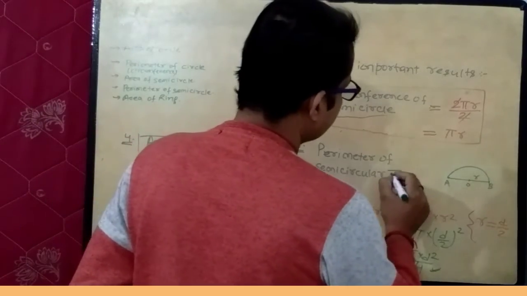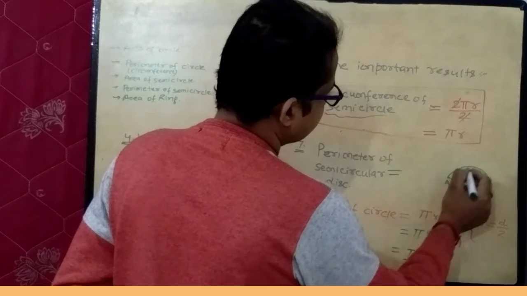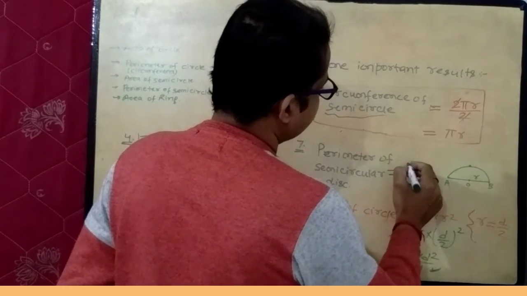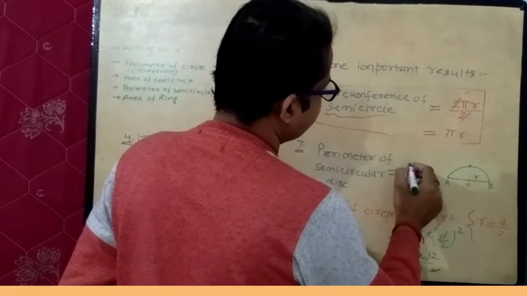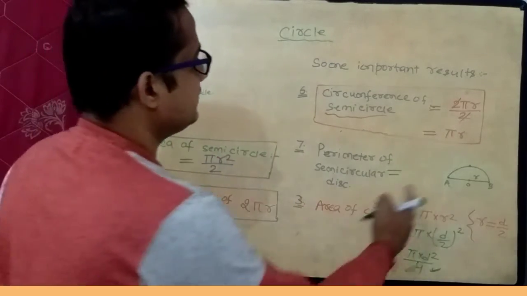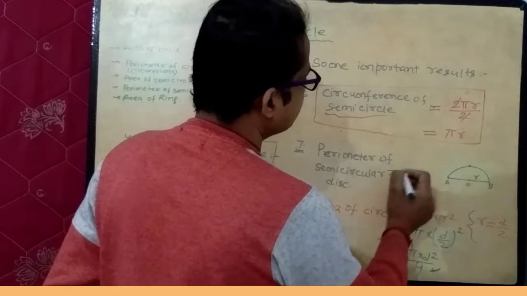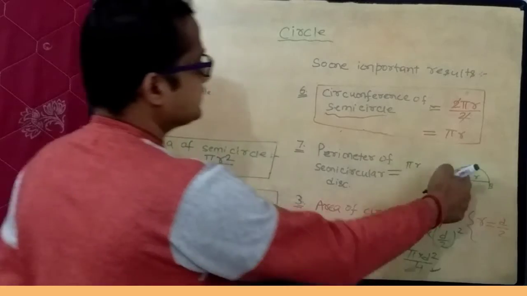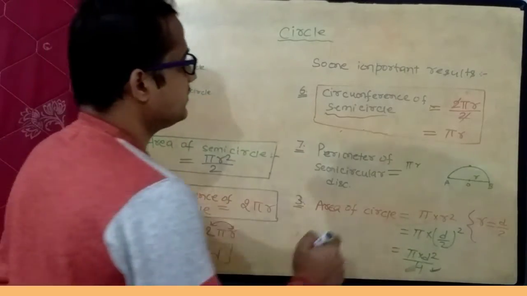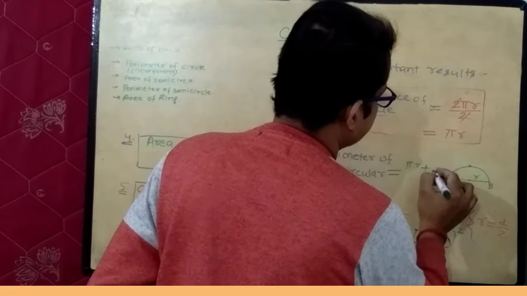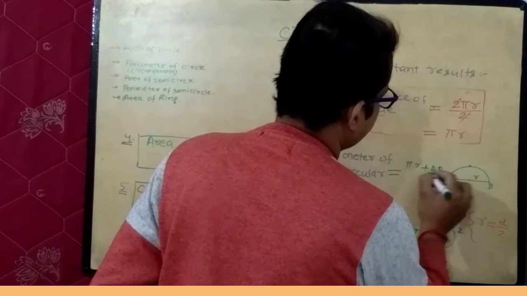So this is sum of this half circle, semi-circumference, the length of circumference of semicircle, add up this length. So pi r is the circumference of semicircle, add up this total length, that means AB.